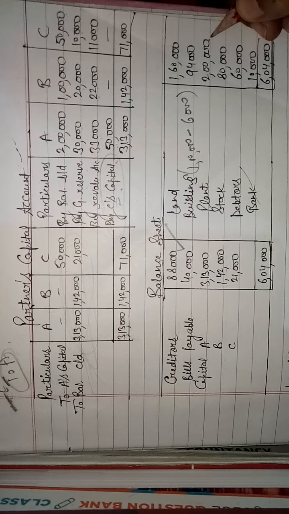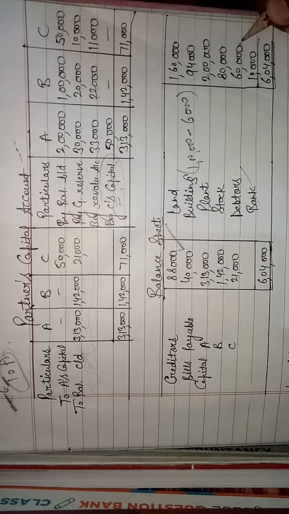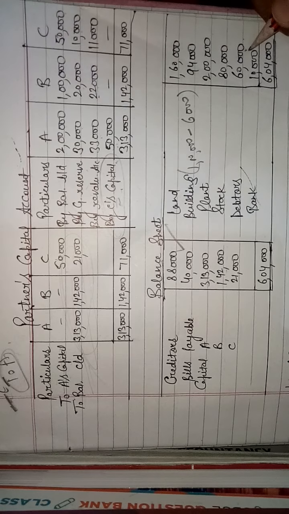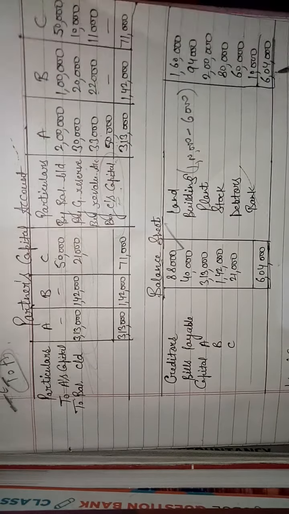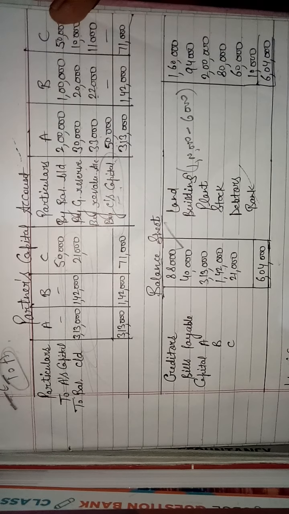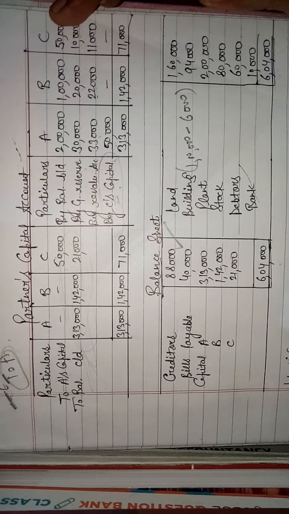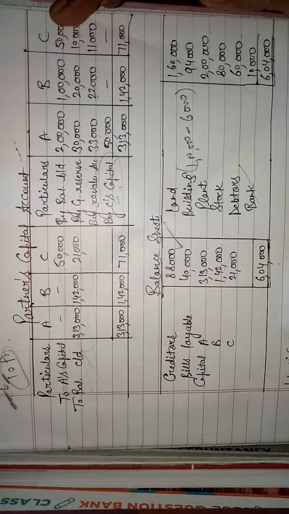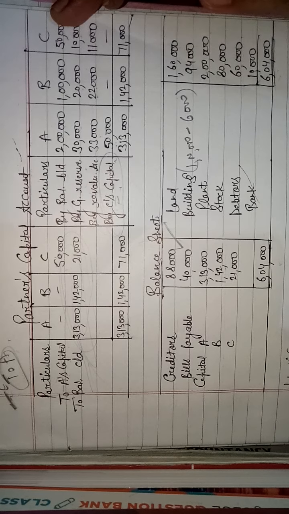Then stock, plant 2 lakh, no change in plant. Stock, debtors and bank, no change in these figures. Clear? So the total of the balance sheet should be equal. Both sides of the balance sheet, liability side and asset side, should be equal. Clear? This was the simple question of revaluation account, partners' capital account and balance sheet.